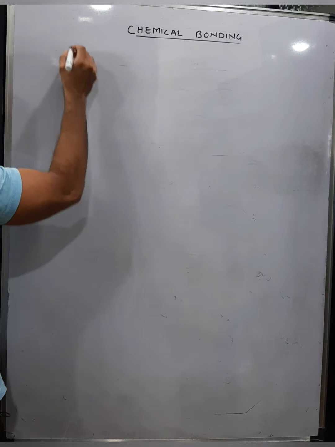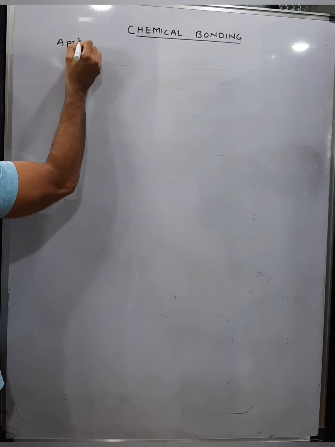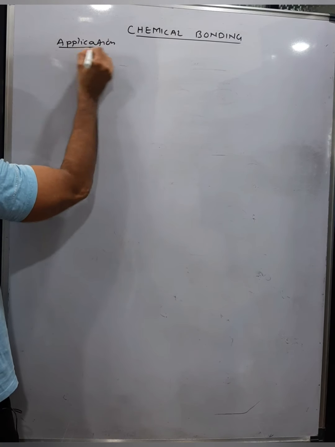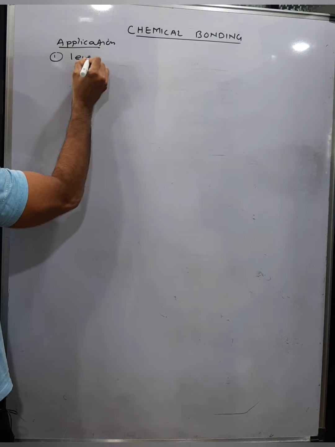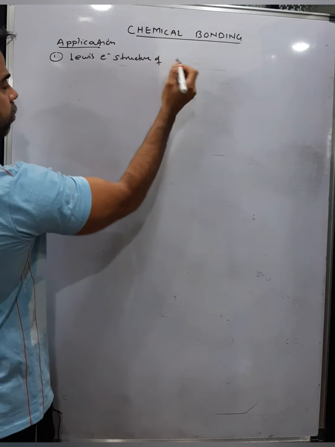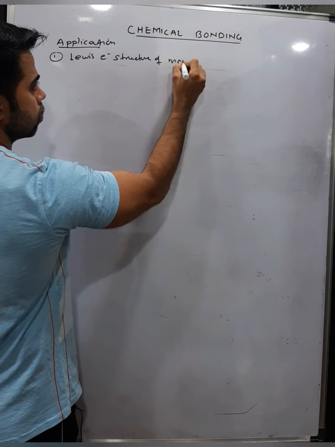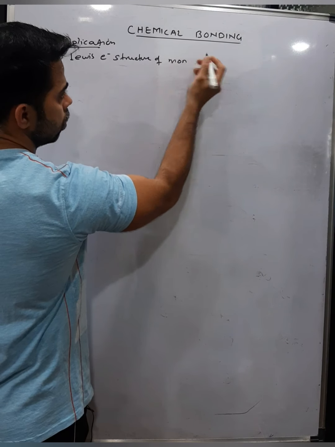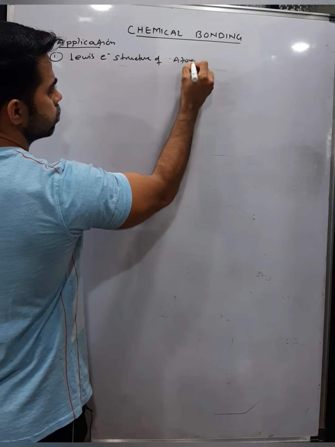To understand the application, we should be aware of a few basic terms from the Lewis theory. First is the Lewis electronic structure of an atom.